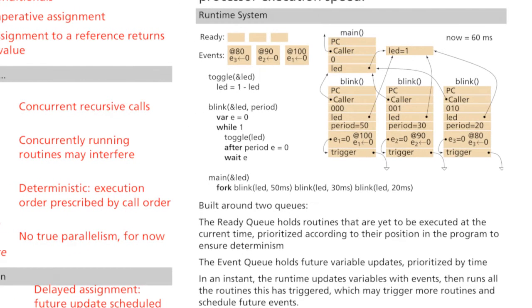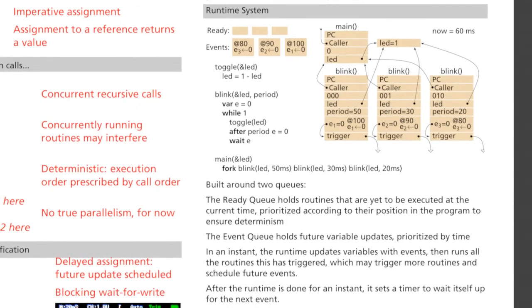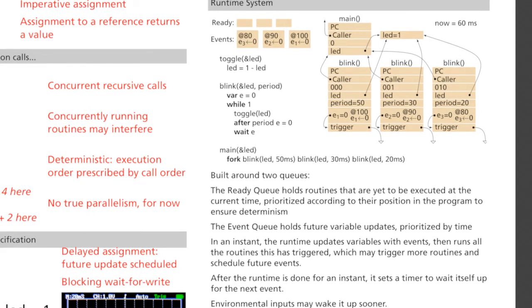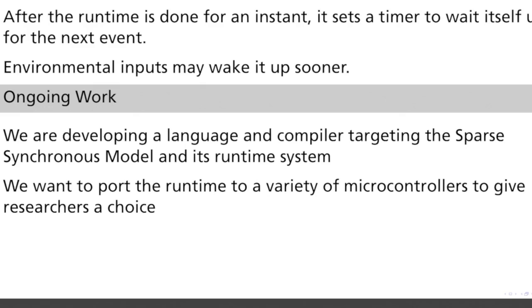In each instant, the runtime updates the variable scheduled for the current time, then runs the routines in the ready queue that were triggered by these updates. When the runtime is done for an instant, it sets its alarm clock to when the next variable is scheduled to be updated and sleeps. While sleeping, it can also be awakened by events from the environment, which also update variables and trigger routines. We're currently working on a more elaborate language and compiler based on this model.